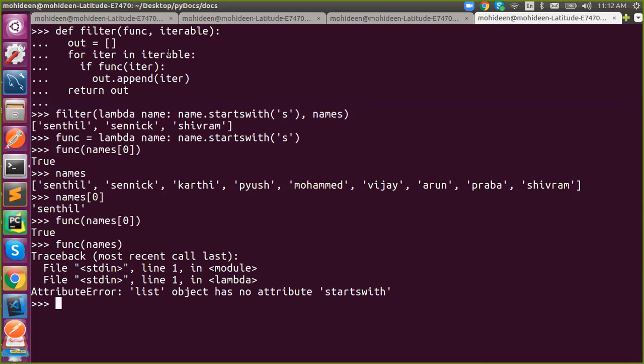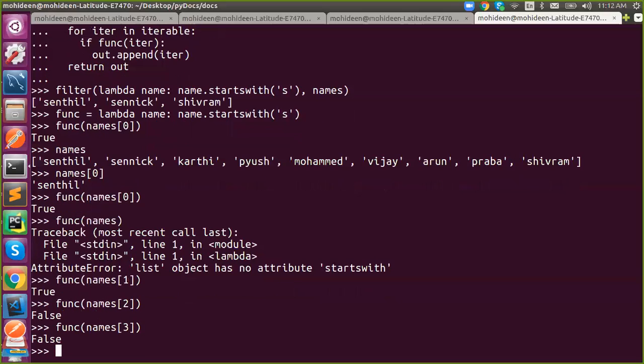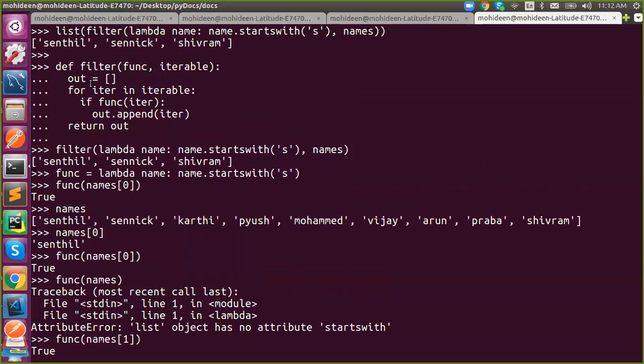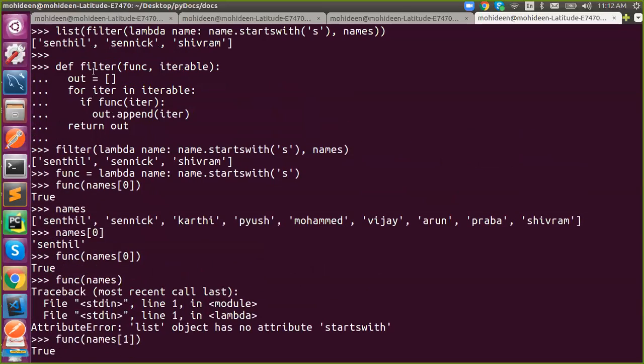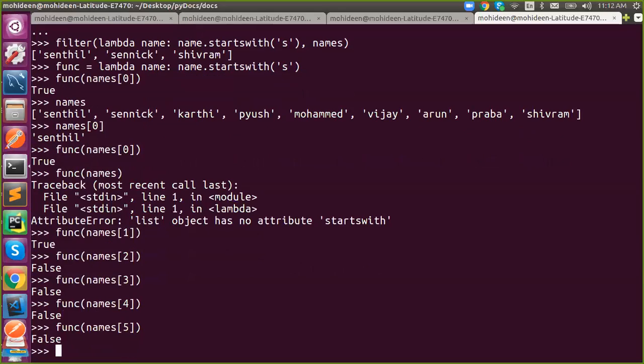So then how is it working? What happens in iterables? You are passing in names, right? Each time it is iterated, it passes a single name. Next time it will be names of 1, then names of 2, then names of 3. So a name which passes the check will be appended into my output. That's why I'm getting only Senthil, Shenik, and Churan, because they start with S. Others get ignored. Understand? So I don't need to call the function that many times. Filter will take care of it. Filter will iterate and take care of the function call. We don't need to call the function this way.